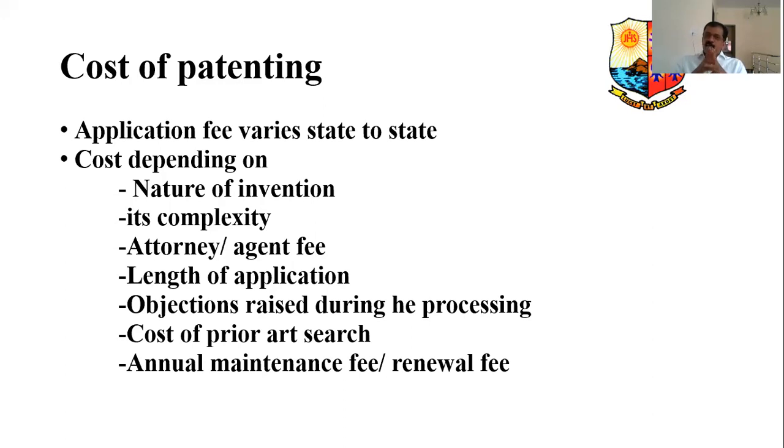One is, what is the nature of the invention? How important is your invention? One example: now you look at the COVID-19 virus. Suppose someone discovers a medicine for that. Then you know the importance of that medicine. Priority. Everybody wants it. In that case, for such a kind of patent application, starting from patent agent, patent attorney, depending on the claim, even the patent office will charge you more. Then there is complexity.